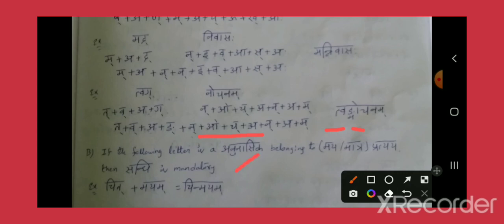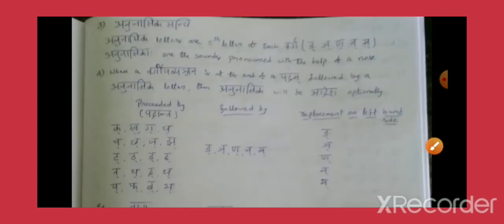An example for this is Chit plus Mayam. Then it will become Chinmayam. Expand this and try it out. So Chit plus Mayam became Chinmayam. Why? Because here the Maya Pratyaya is there. So that's why it is a mandatory Sandhi only in this case. Otherwise it is optional. So we'll see the definition once again.